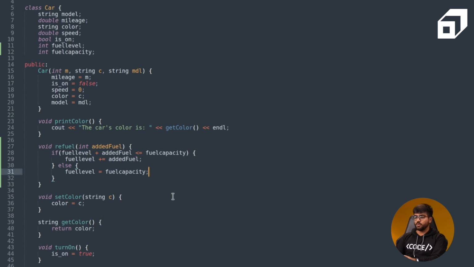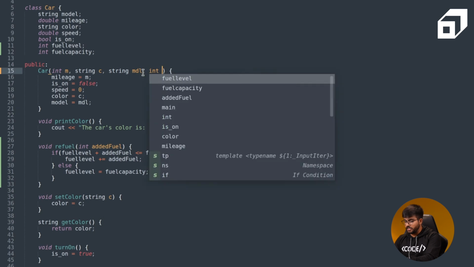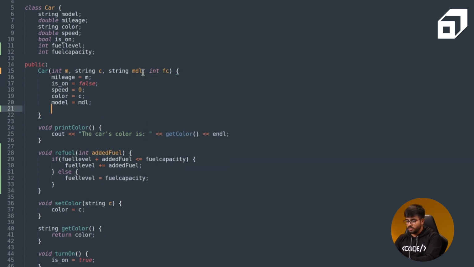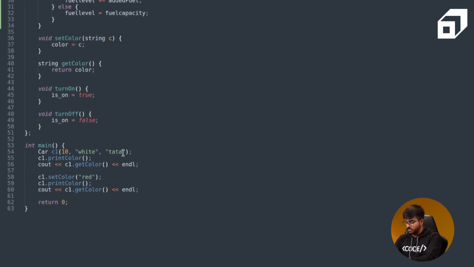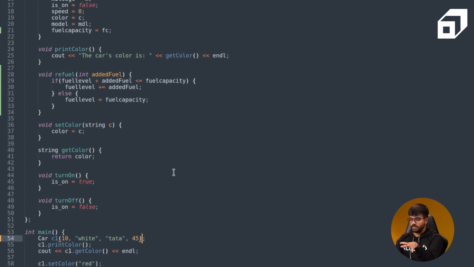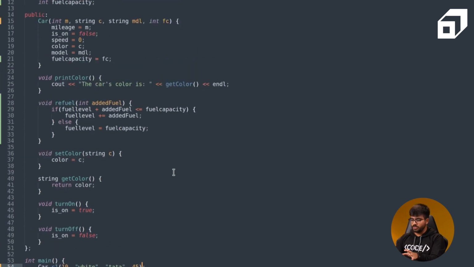So by default, the fuel level will be 0 and fuel capacity will also be 0. So probably in the constructor, we can have integer fuel capacity and then we can also assign it fuel capacity equals to FC, which is short for fuel capacity. And then in the constructor, we can just change it, like let it be 45 liters. I'm not sure what's the typical fuel capacity. So 45 liters probably. And then you can just copy paste the code that is visible to you.